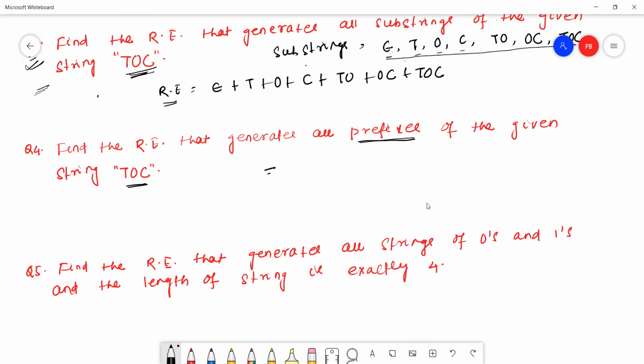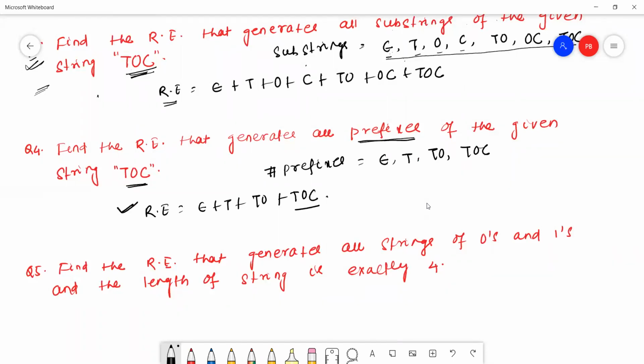The prefixes are epsilon, T, TO, TOC. So the regular expression is epsilon plus T plus TO plus TOC. This is the regular expression for the given question, question 4.